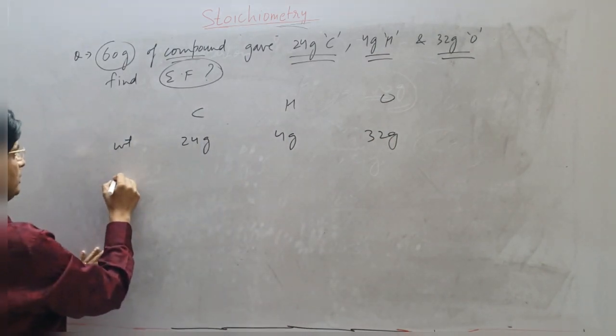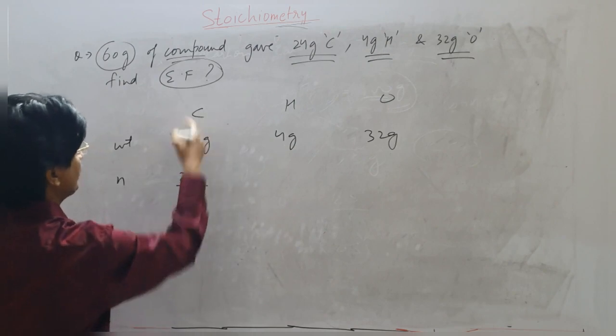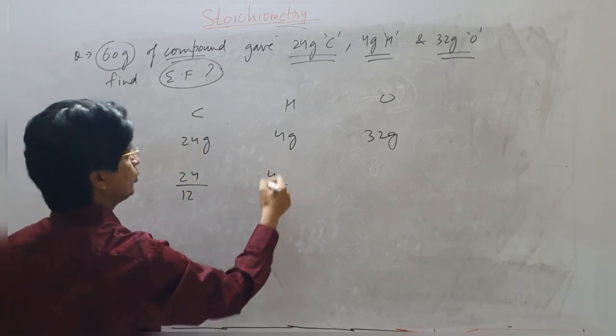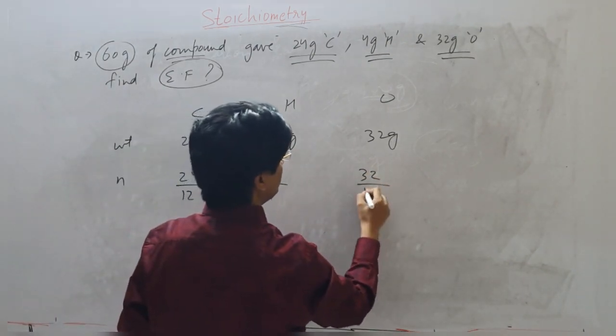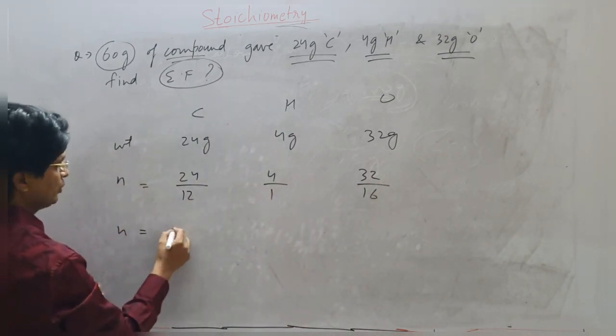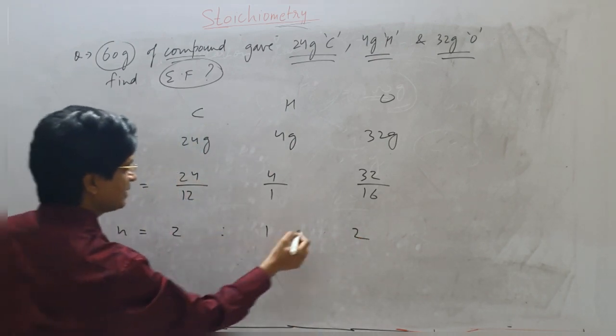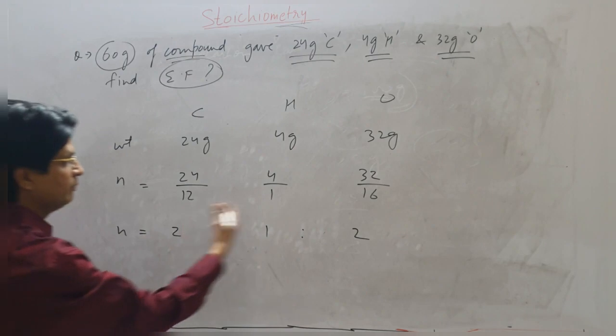So you have to find the number of moles: 24 upon the atomic weight 12, 4 upon 1, 32 upon 16. So the number of moles will be 2, 4 and 2. There is no complexity in that.